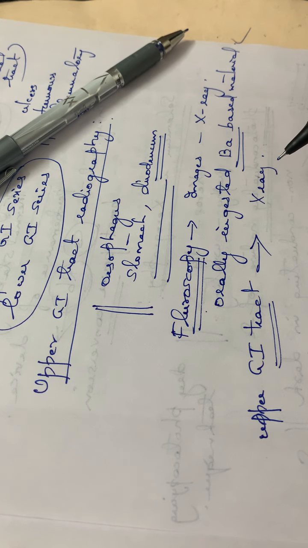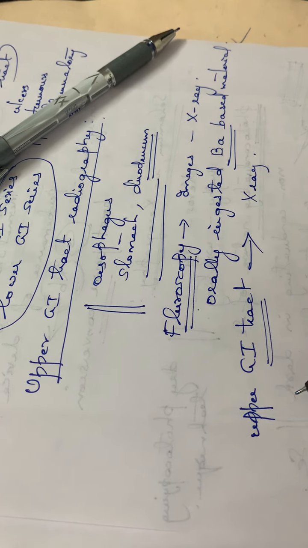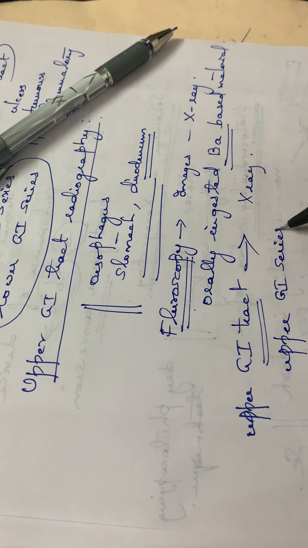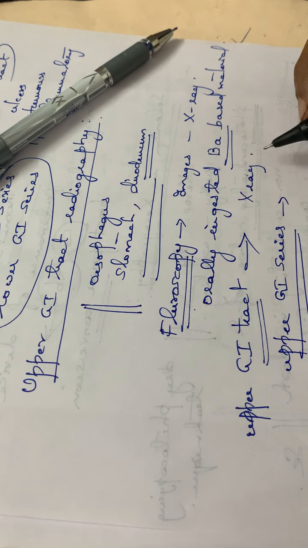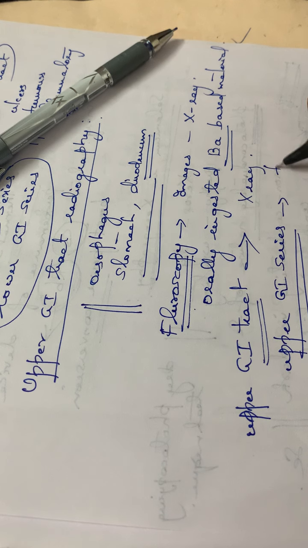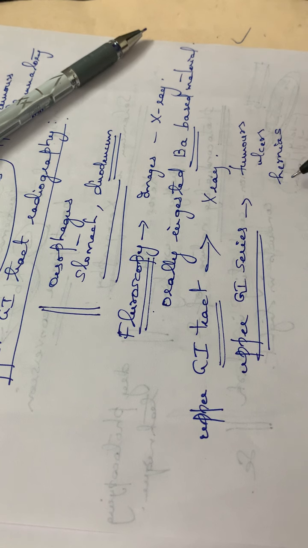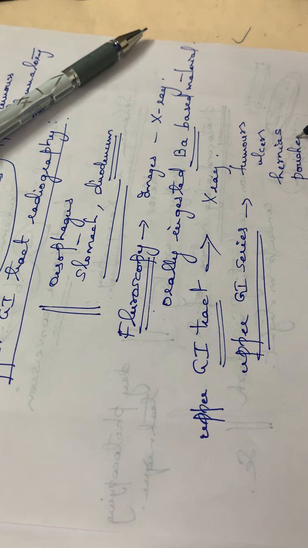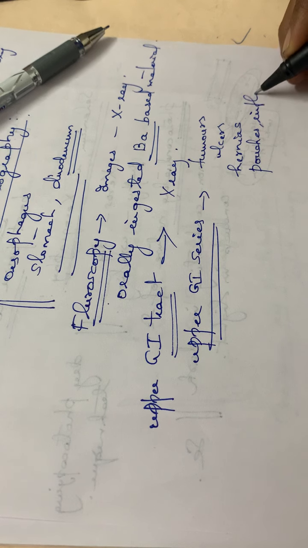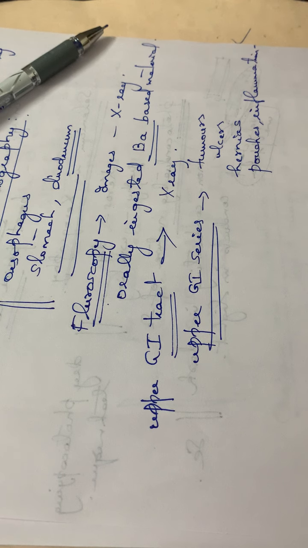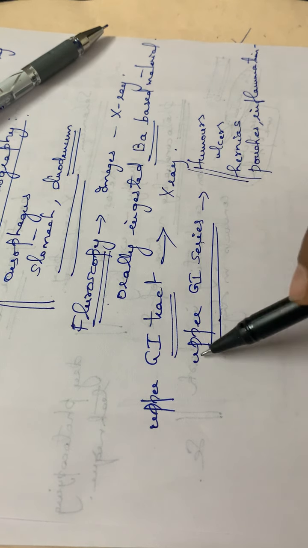By using this upper GI series, that is the upper GI radiographic techniques, we can diagnose abnormalities such as tumors, ulcers, hernias, pouches, inflammation, etc. All these can be identified by using this upper GI series.